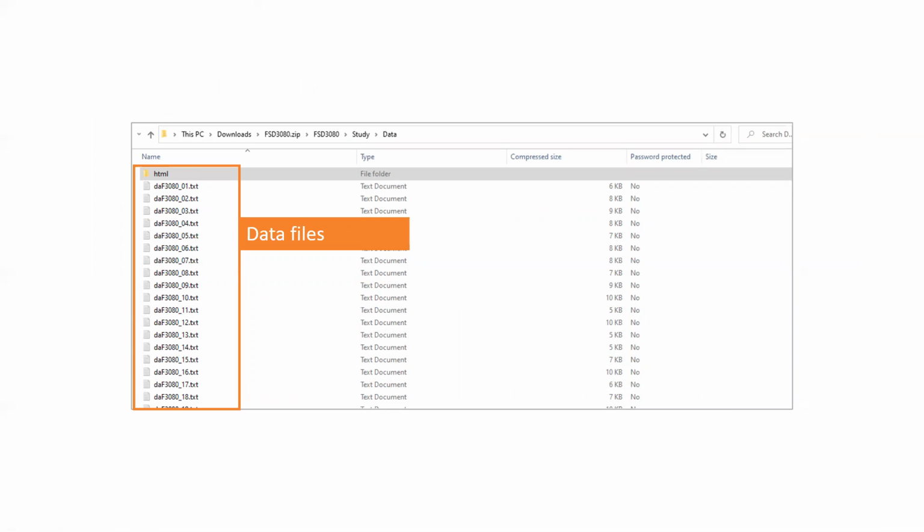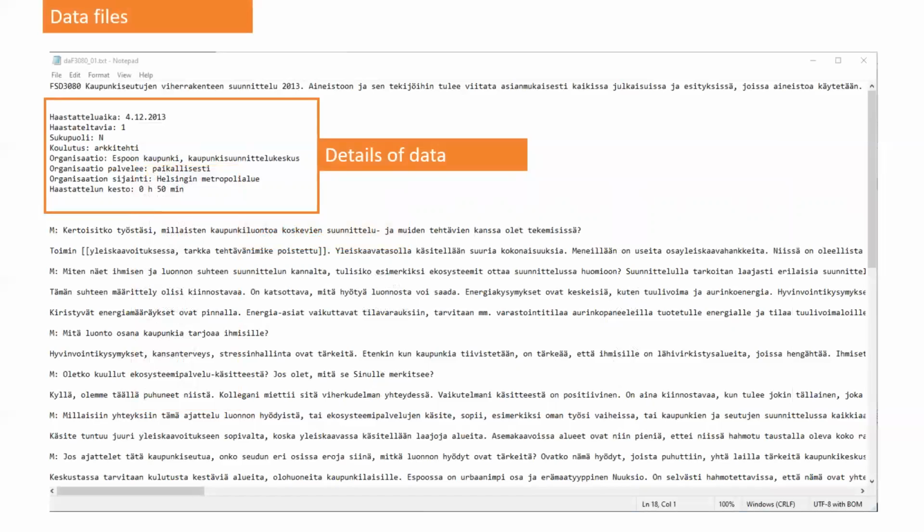Firstly, they are in text files, so they are really easy to open with any kind of software. But inside these data files there is embedded information about the interview itself. So it is in Finnish, but there is information about what the time of the interview was, the sex of the interviewee, education, organizational affiliation, and how long the interview took.